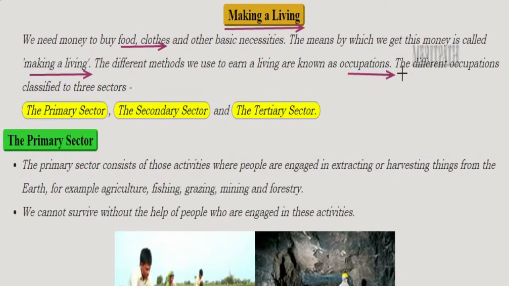In your school or anybody outside may ask you, what is your father? What work does he do? Or what is your mother? That means they are asking you what is their occupation. So you answer things like, my father is a businessman, my father is an engineer, my father is a doctor, etc. So there are different occupations in the society around us. These occupations are classified into three sectors.